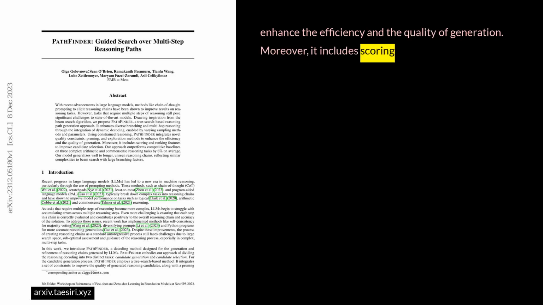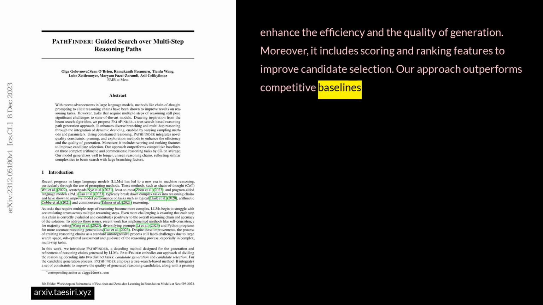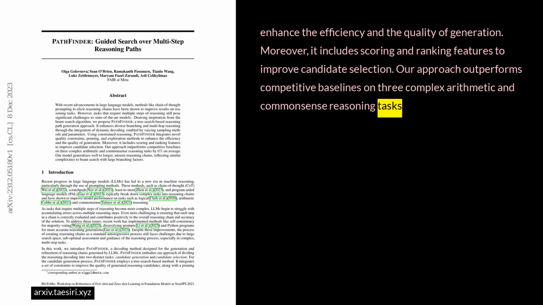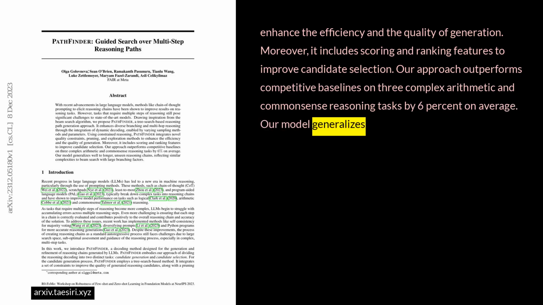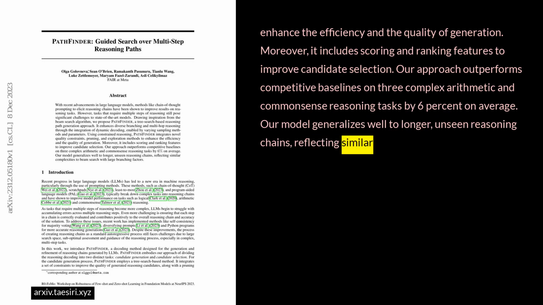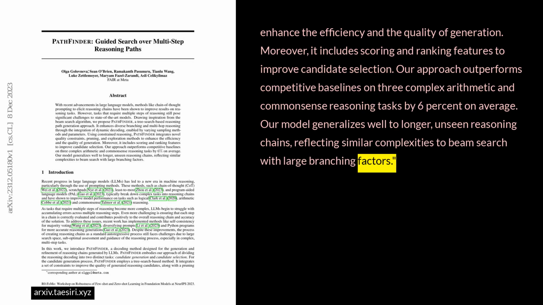Moreover, it includes scoring and ranking features to improve candidate selection. Our approach outperforms competitive baselines on 3 complex arithmetic and common-sense reasoning tasks by 6% on average. Our model generalizes well to longer unseen reasoning chains, reflecting similar complexities to beam search with large branching factors.